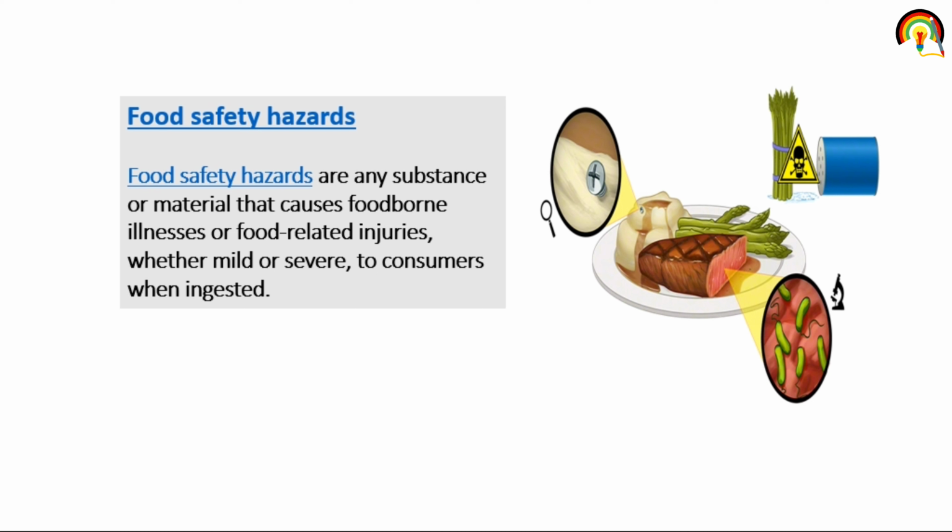So hazards present in food can cause food related illness, from mild to severe, when a consumer consumes or ingests that food. That is food safety hazard.